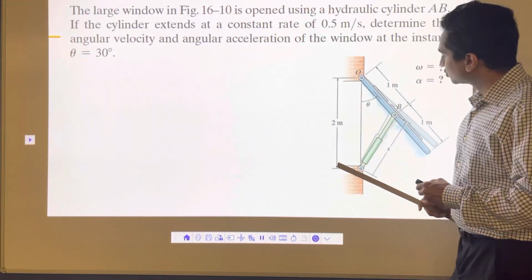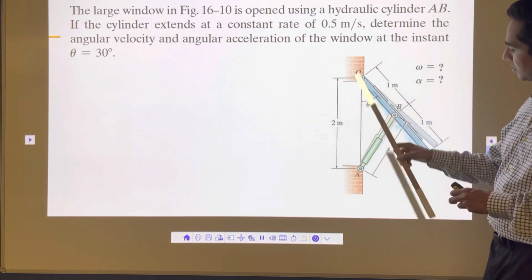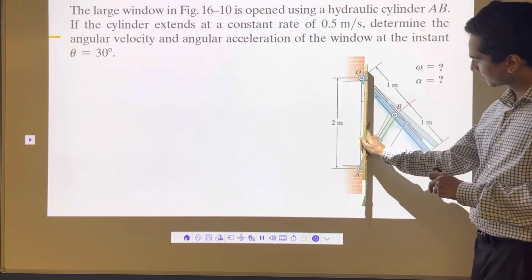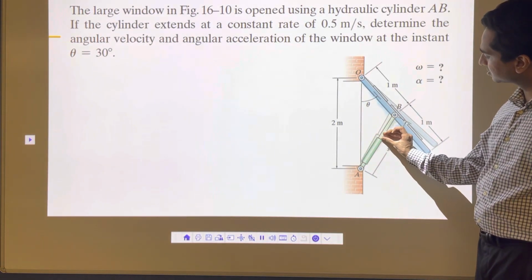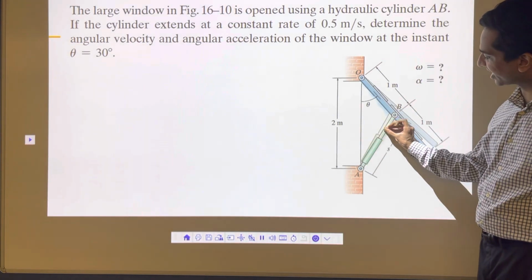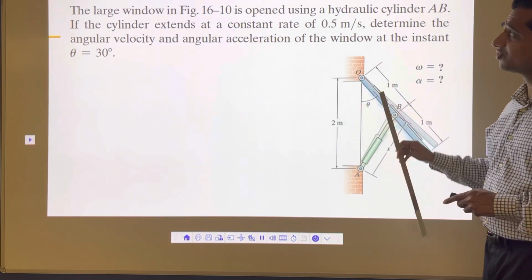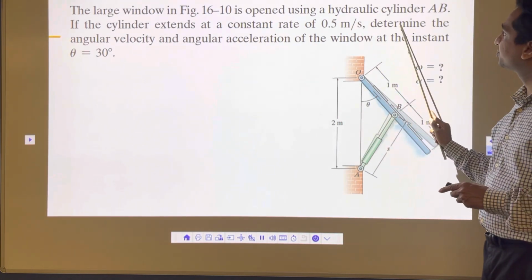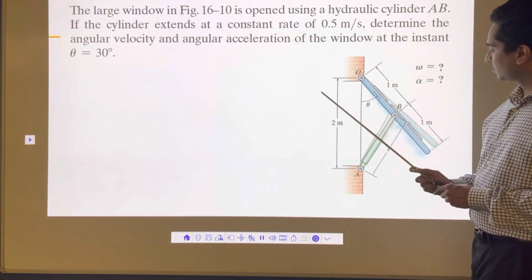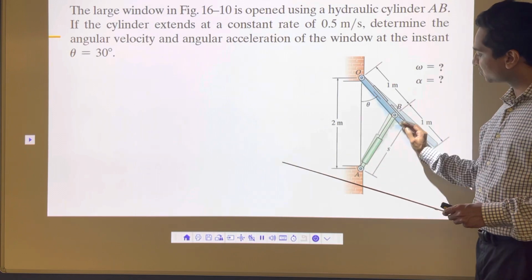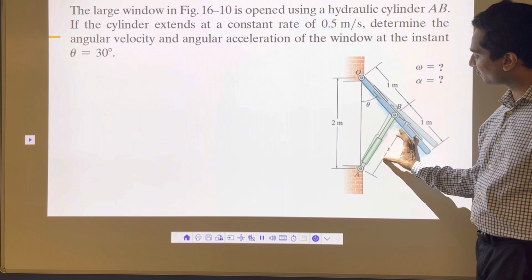Let's do that. What we have in this problem is that this window is opening. It is initially closed. You press a button, and this hydraulic cylinder starts going in the upward direction. The piston extends itself, and the window starts opening. In this problem, we need to determine the angular velocity and angular acceleration of the window. It says that this s is extending at 0.5 meter per second, so we know the linear velocity of s.